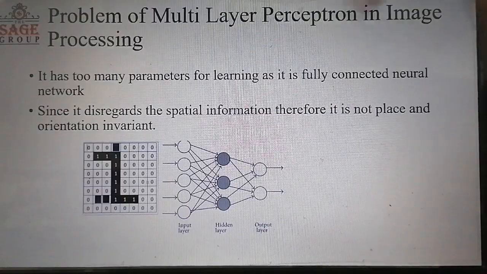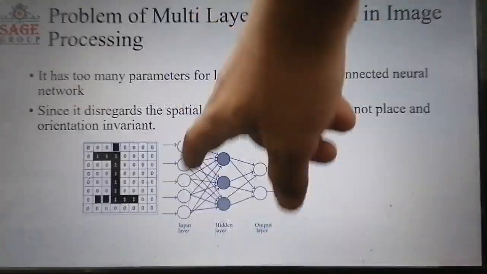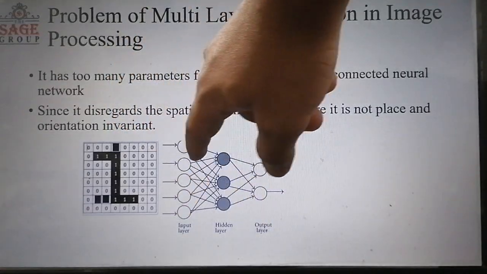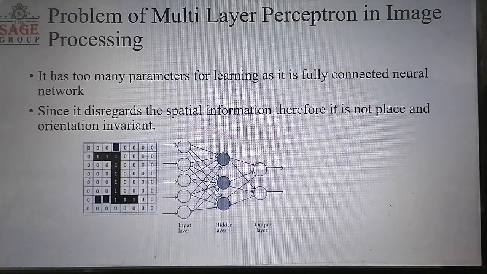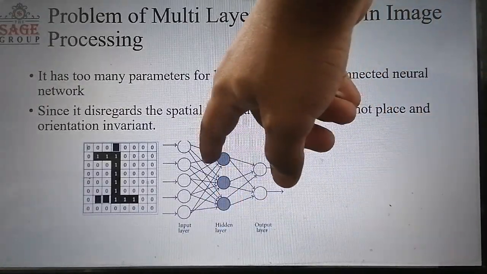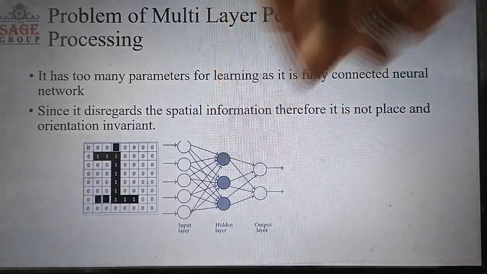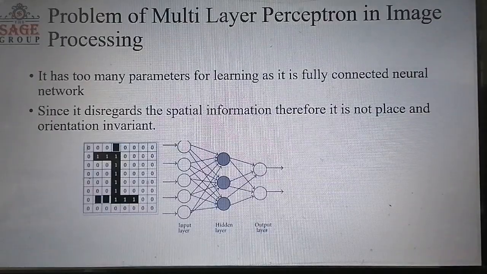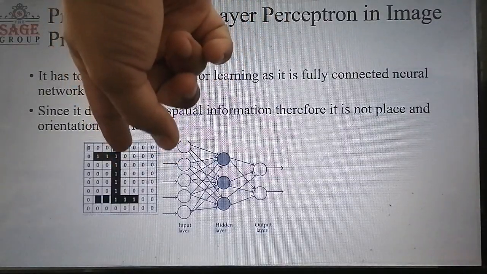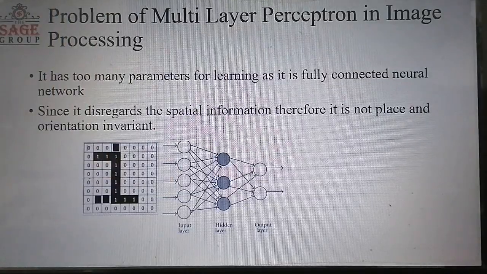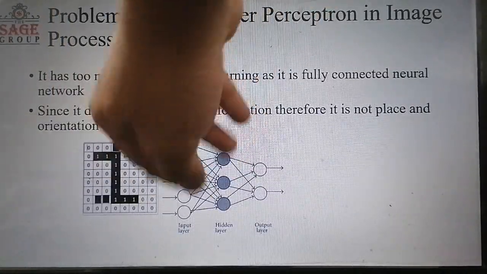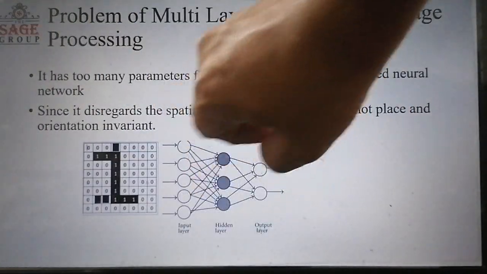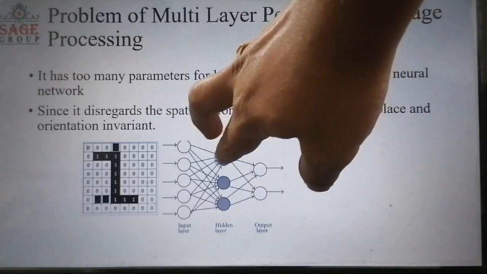This is the multi-layer perceptron. Here the input layer has an input neuron corresponding to each input pixel. And the next layer neurons will make associations with the neurons which are active. Here the pixels which are black are the activated pixels, and the others are inactivated pixels. So this neuron will make an association with those neurons which are activated.